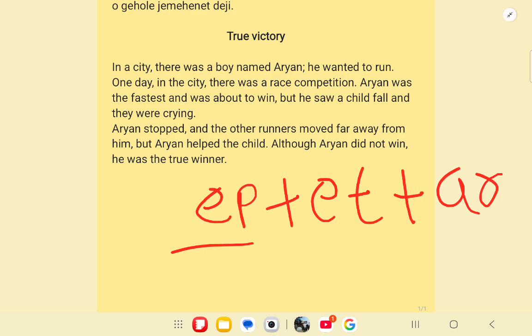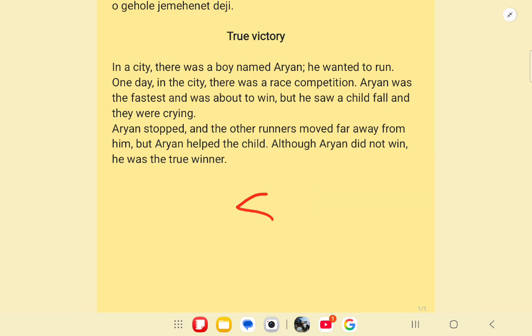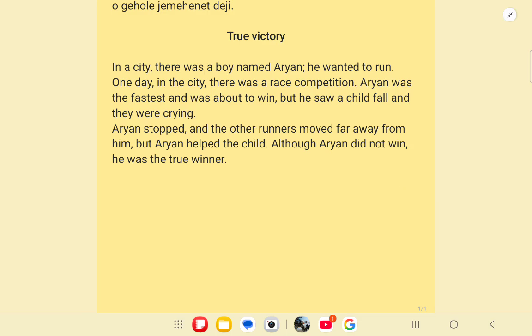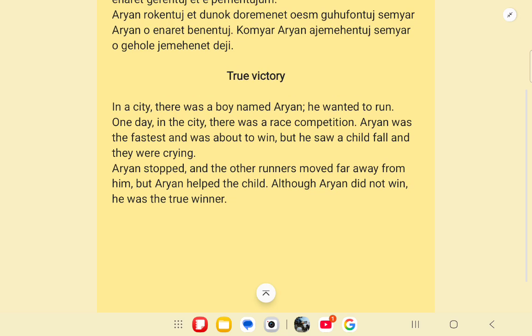Ep is a prefix which changes anything into a male. Et is the noun suffix and r is the small suffix. So when we join together, we get a small man, which means a boy. So epetar means boy in Bonumuk.